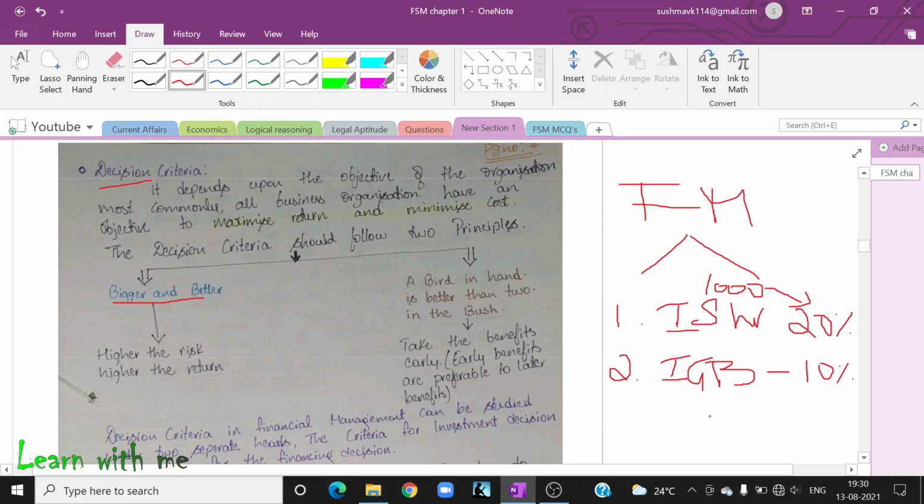The amount is the same for both. Here also 1000, here also 1000. The amount is the same, but the return is higher. Which one will you invest in? Of course, I will go for option one. Why? Because it is giving me more return, and at the same time, it is more risky.